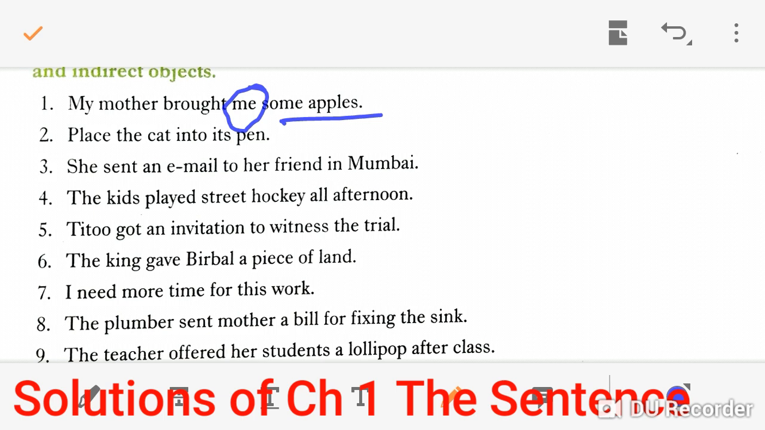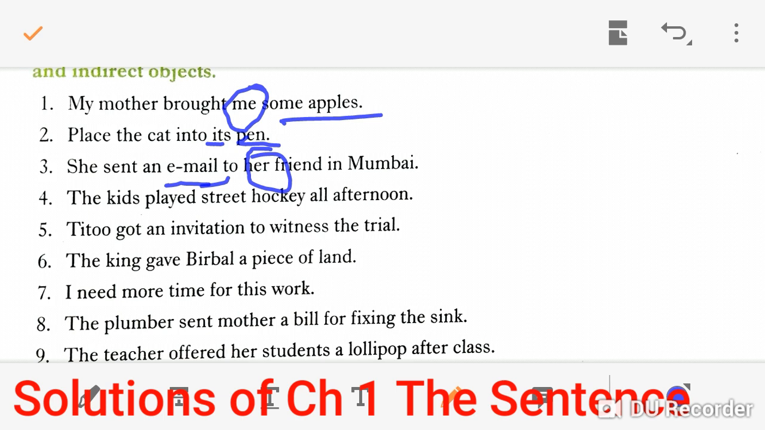In question number 2, place the cat into its pen. Here, its is just used for cat and pen is the place where it is kept. So, pen is a direct object and its is an indirect object. She sent an email to her friends in Mumbai. She sent an email. An email is a direct object and to her friend. So her friend is an indirect object.